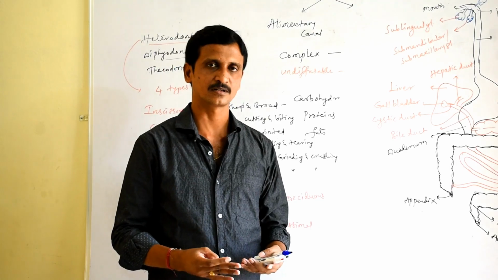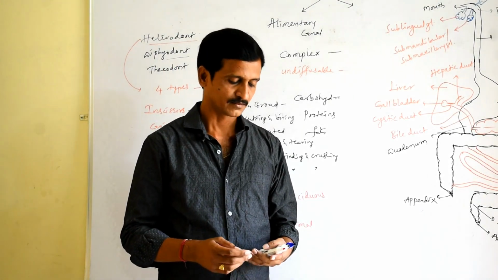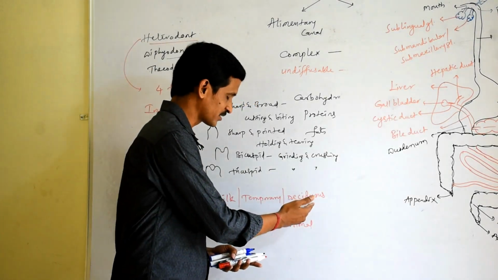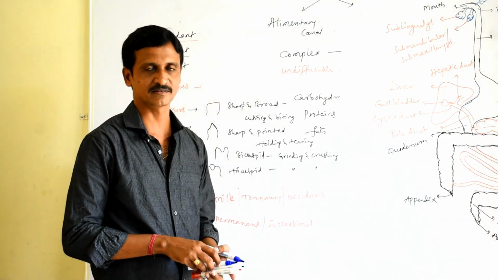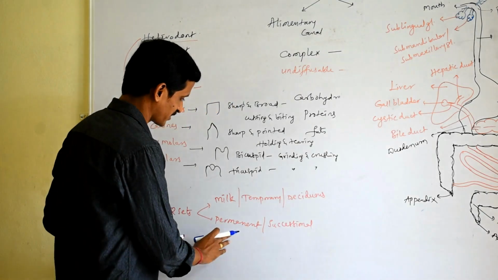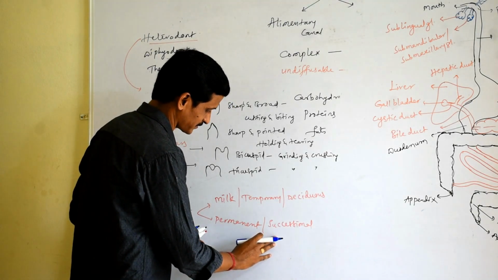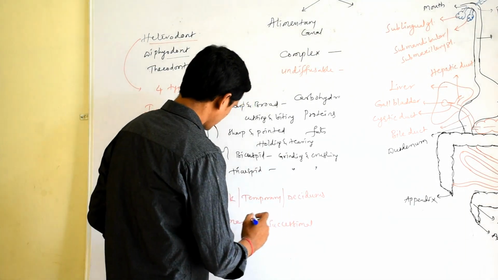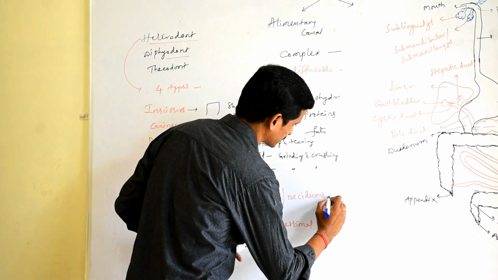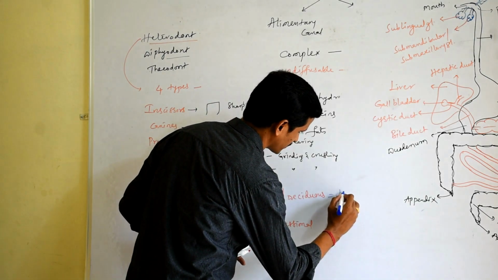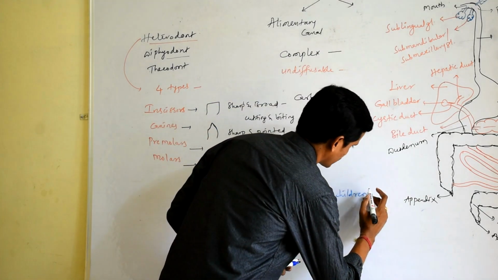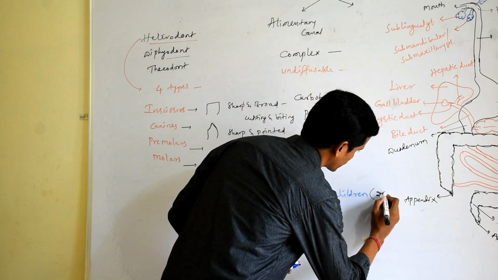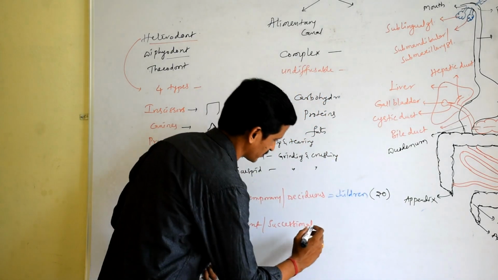to 11 months and will be replaced by permanent teeth at the age of 8 to 12 years, in between 8 to 12 years. Permanent teeth are permanent in nature. Okay, so in the case of milk teeth, they are seen in children, and a child possesses 20 teeth in total.